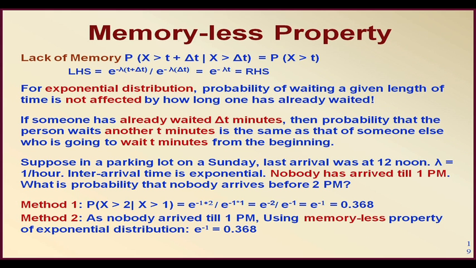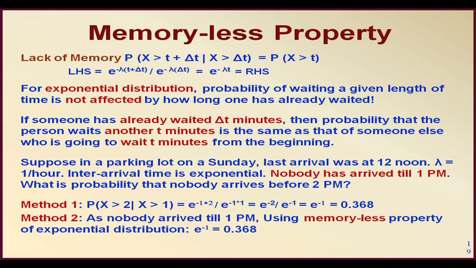Now, another very important property which we have discussed earlier also is known as the memoryless property. Why is it called memoryless? Let us understand this once again. Let us look at an example first before we look at the equations. Suppose in a parking lot on a Sunday, the last arrival was at 12 noon. Lambda is 1 per hour, inter-arrival time is exponential, and nobody has arrived till 1 p.m. What is the probability that nobody arrives before 2 p.m.?